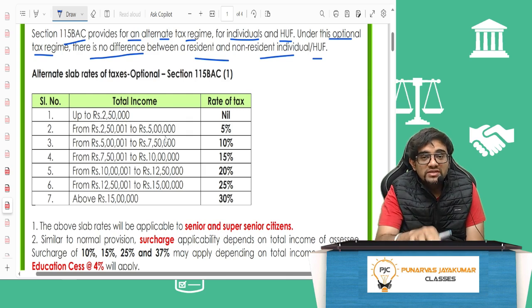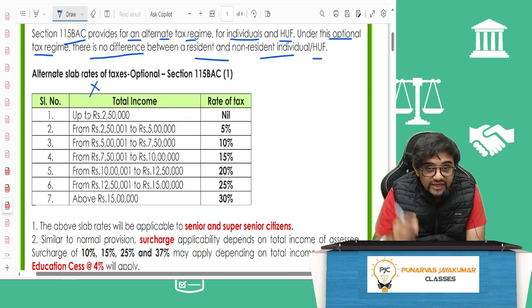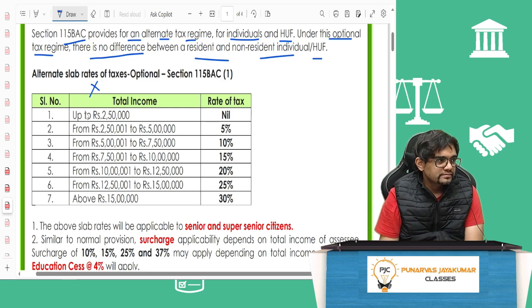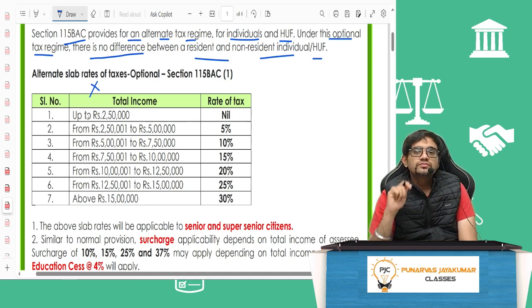No need to remember this, I'll tell you why. No need to remember this. Do not remember, no need. I'll tell you why. That's why I'm telling you, I did not make the changes in the notes deliberately because I wanted to make you write.